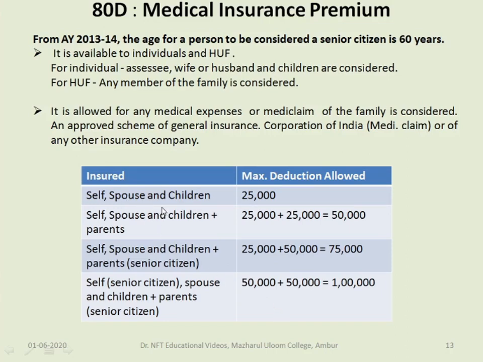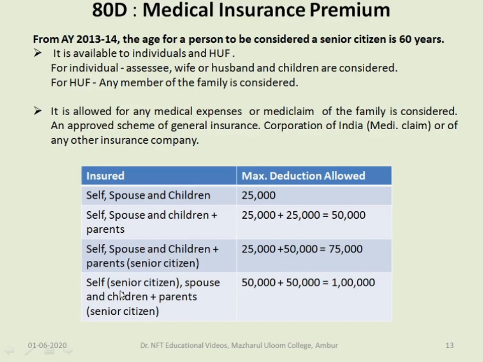To say it briefly, in case the assessee has insured under mediclaim insurance, he can claim the deduction under 80D. For himself, spouse and children he can take to the extent of 25,000. In case he has insured his parents as well, self, spouse and children plus parents, he can claim the deduction to the extent of 50,000. In case his parents are senior citizens, he can claim the deduction to the extent of 75,000.